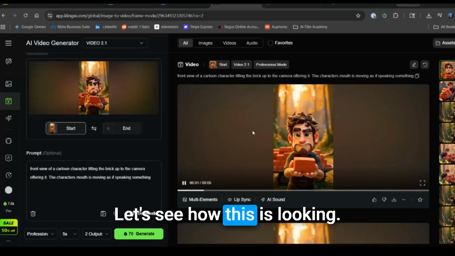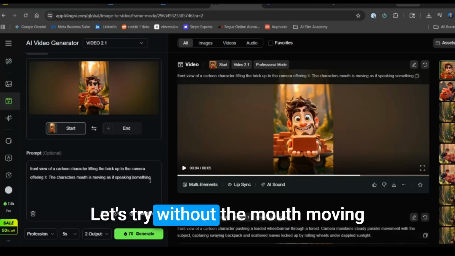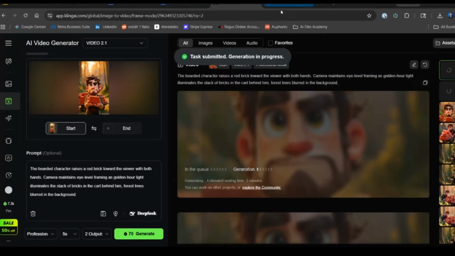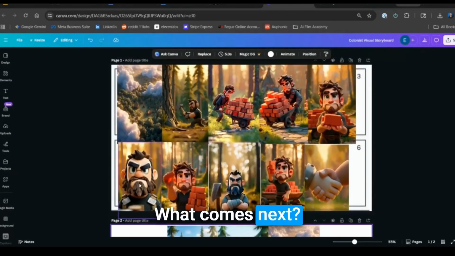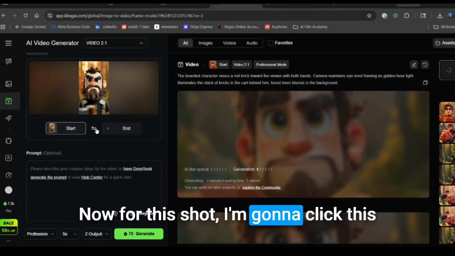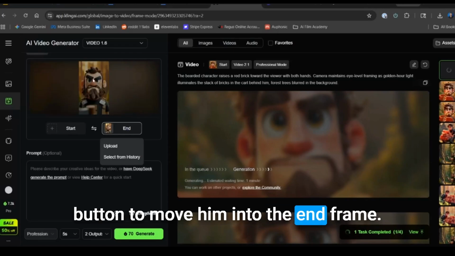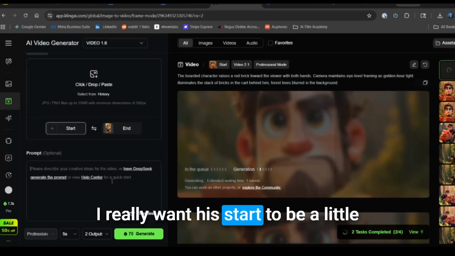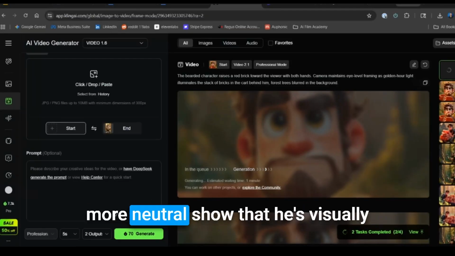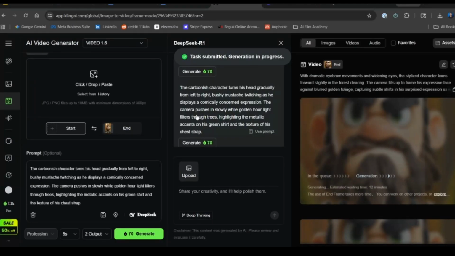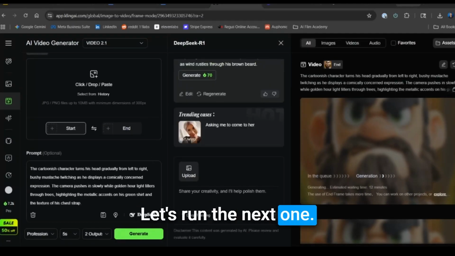Let's see how this is looking. Let's try without the mouth move. And ask for a little bit of help. Perfect. What comes next? We got this guy. Now for this shot, I'm gonna click this button to move him into the end frame. This is his ending expression. I really want his start to be a little more neutral, show that he's visually unimpressed by the brick for wood offer. Ooh. Okay. Let's run the next one.